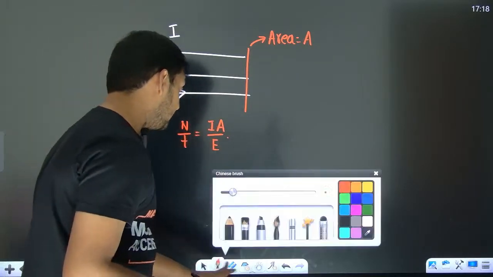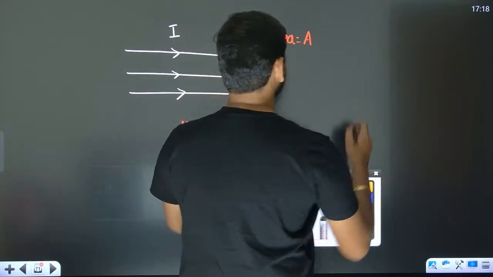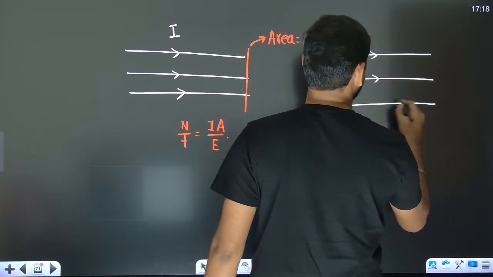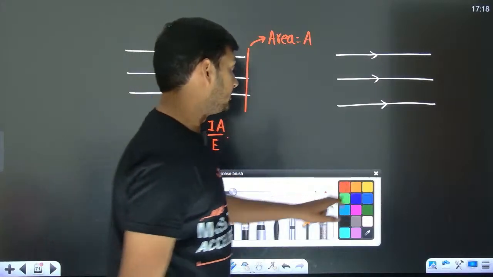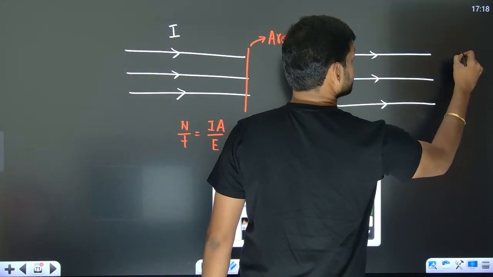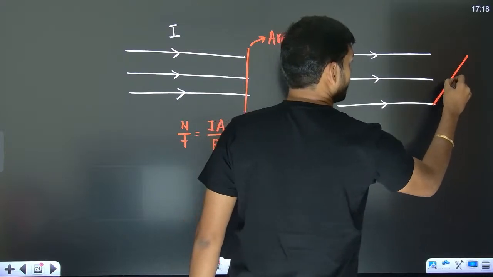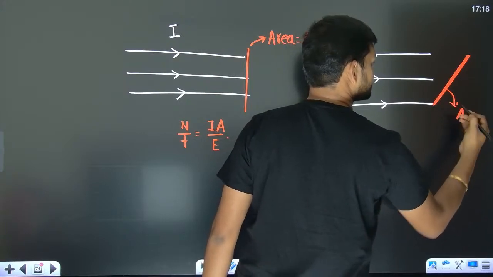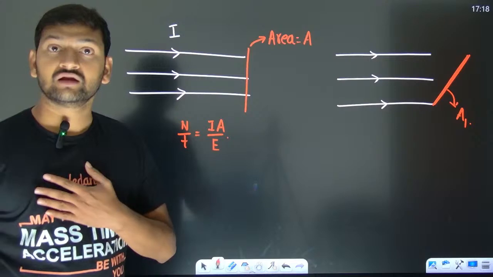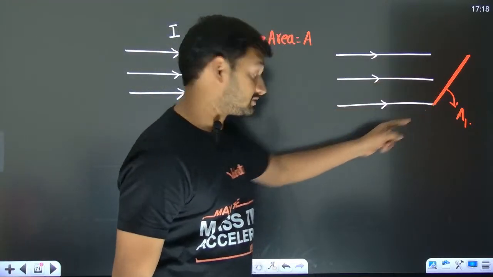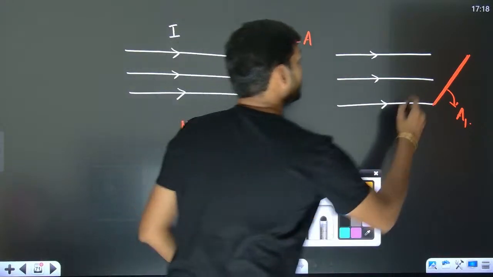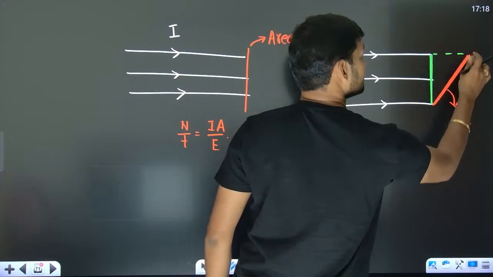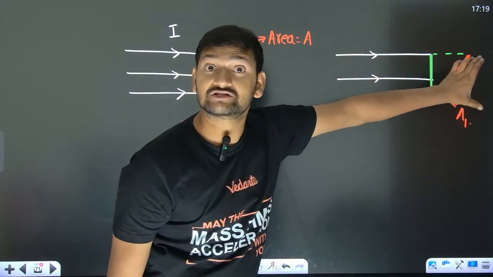But it is not mandatory every time that the area we take should always be perpendicular. For example, if the area we have taken is like this, let us take this area to be some A1. Then how many photons will be striking this? The same number of photons will be striking this also, because that much of light is blocked.